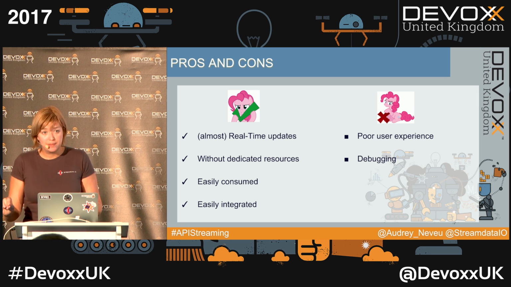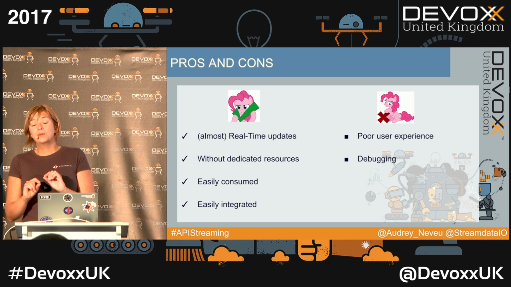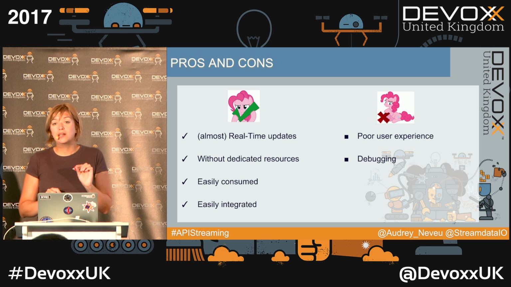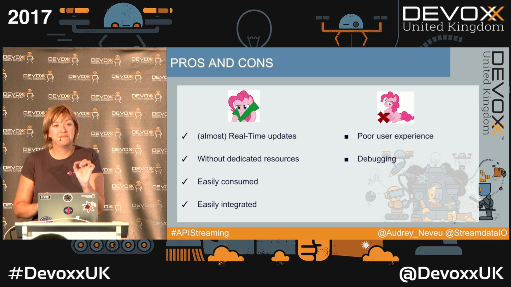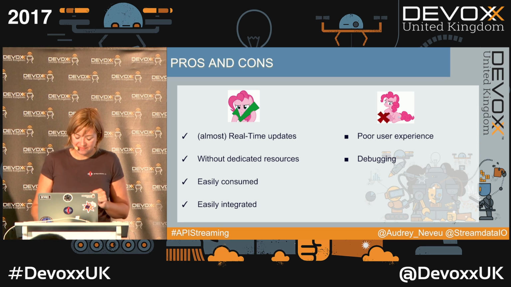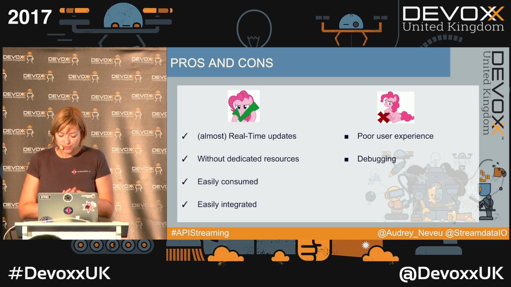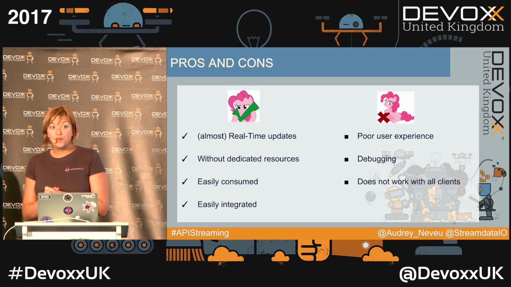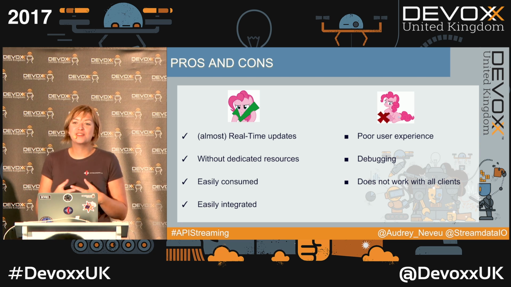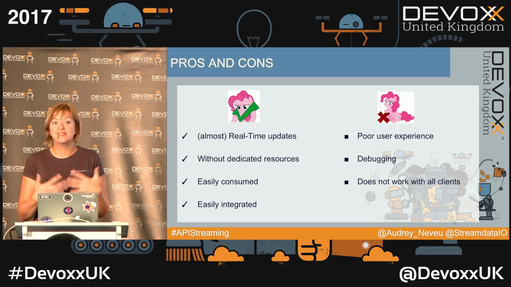Debugging is a nightmare. It's completely asynchronous. Just to be clear, there are companies which have based their business on debugging webhooks. Okay? It does not work with all clients. My smartphone, for example, is not really fond of receiving post requests, you know. It just doesn't care. So you can't use webhooks with every type of application.